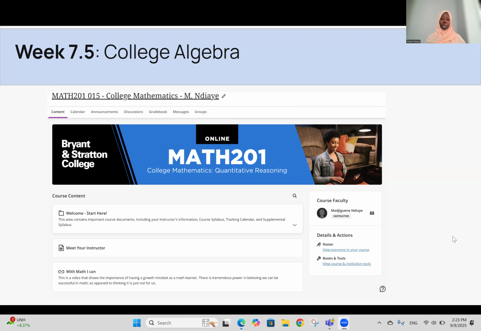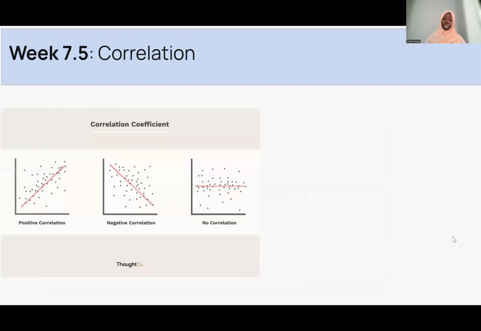This week, we're going to be talking about correlation, which is a way for us to explore relationships between variables. It helps us make predictions that are based on data. And again, just like what we've been doing throughout the course, using correlation allows us to analyze and solve real-world problems.